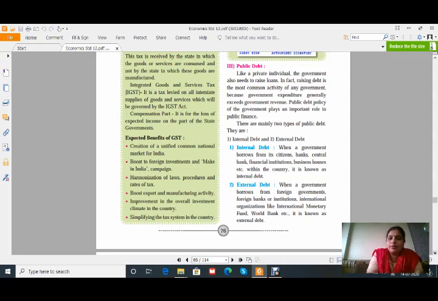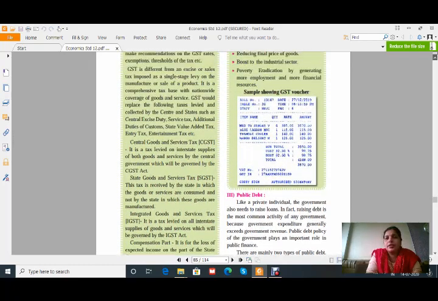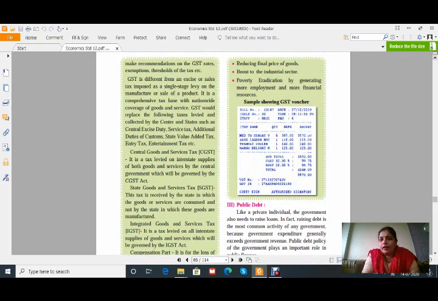Okay, these are some benefits of GST, and here one example of GST is given. It is just a bill, or we can say a sample showing a GST voucher. Here we can easily calculate the subtotal is 3,950 and CGST is, just now I told you, exactly half.